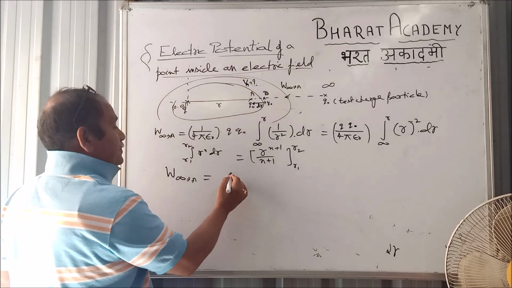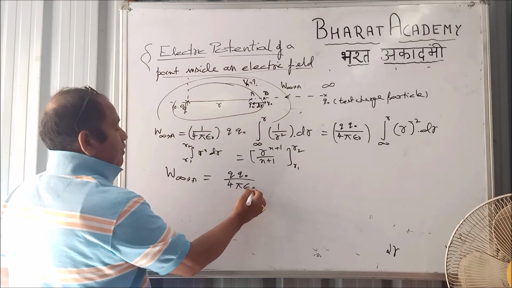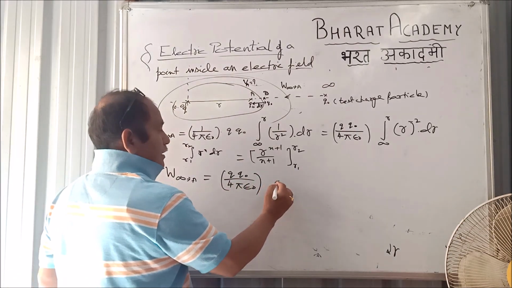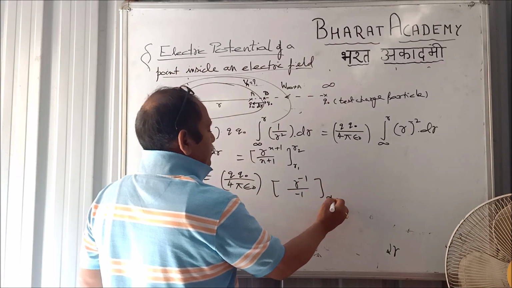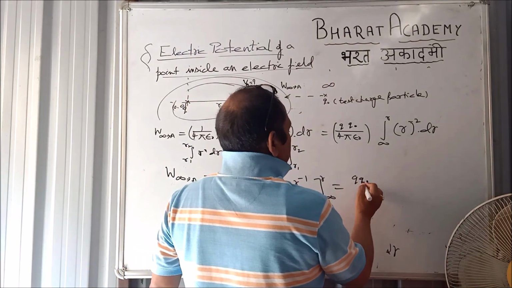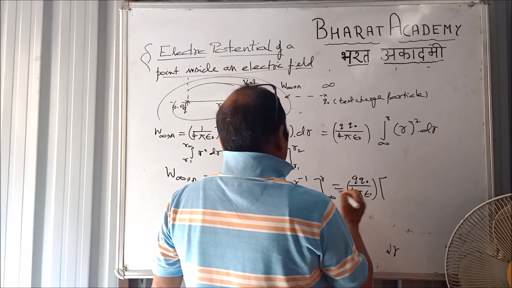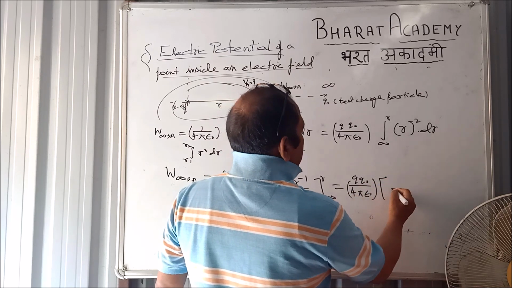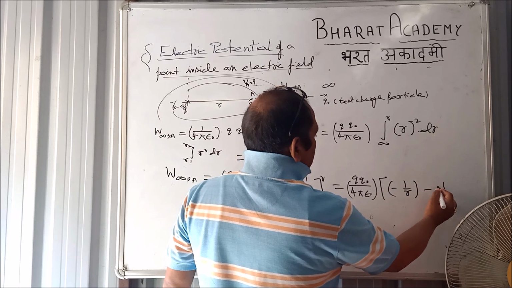So what we got? Q Q0 by 4 pi epsilon naught, and it comes out to be r to the power minus 1 ranging from infinity to r. If we substitute the value, upper limit is r, so it will be minus 1 by r minus 1 by infinity,